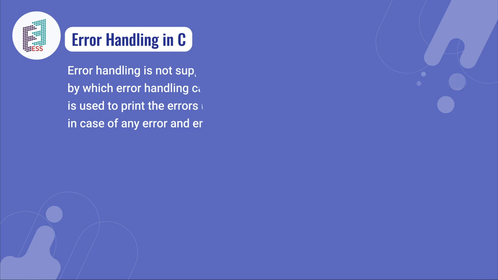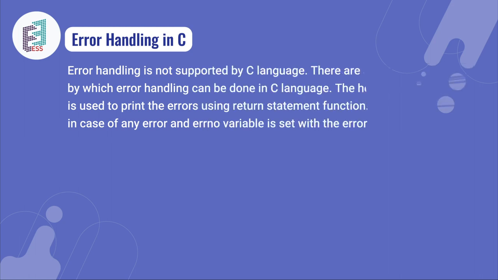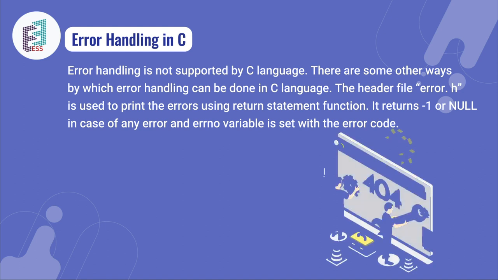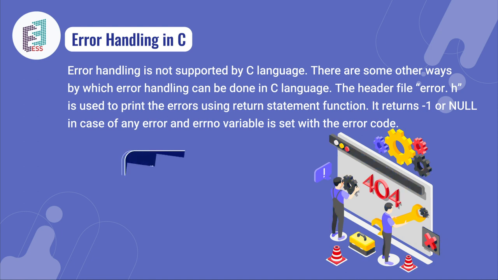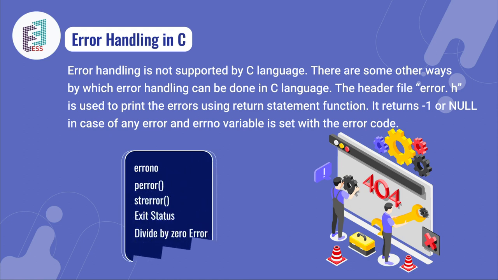In the next slide, we'll be learning about error handling in C. As C doesn't directly support error handling, there are some other ways by which errors can be handled in the C language. The header file errno.h is used, functions return some values such as -1 or NULL in case of any error, or the errno variable is set with the error code. Some of the error handling options are given below: errno, perror, strerror, exit status, and divide by 0 error.